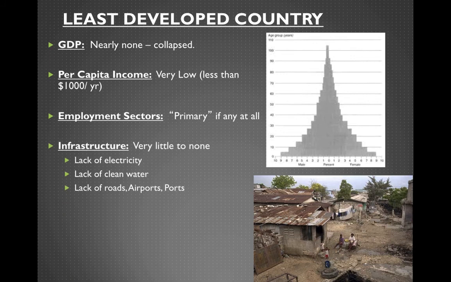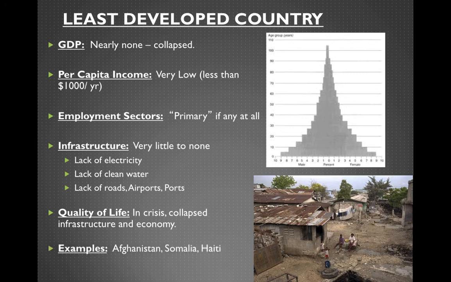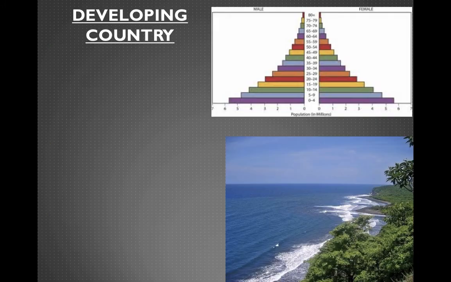It's very little. So most people do not have electricity, clean water, or really any good roads or airports or anything like that. Quality of life at this point would be in crisis. You see a collapsed infrastructure and economy. Examples would be Afghanistan, Somalia, and Haiti. So Afghanistan, we've been at war there since 2001. Somalia is considered a failed state and mainly controlled by warlords. Haiti is the poorest country in the Western Hemisphere. The government does not care for their people whatsoever, and money does not reach them, and they do not invest in infrastructure at all. All right, developing countries. So these countries are looking a little better.